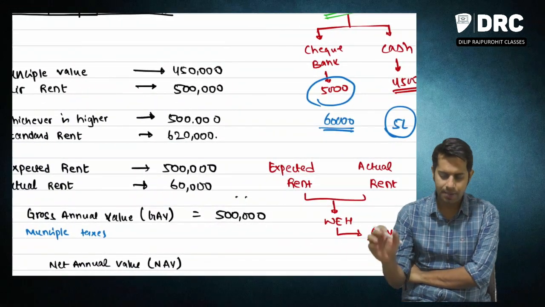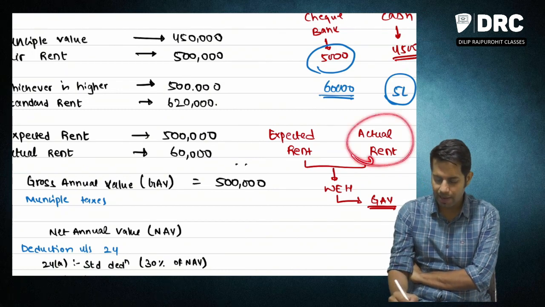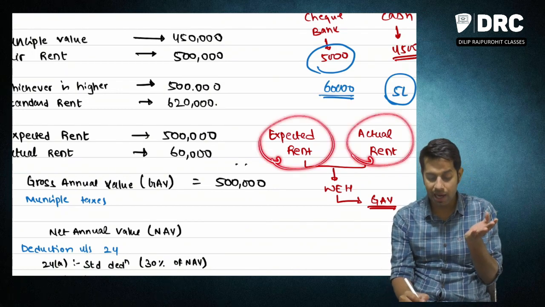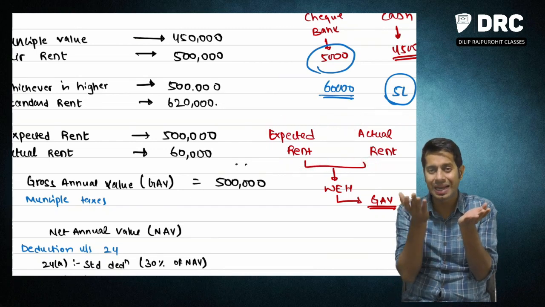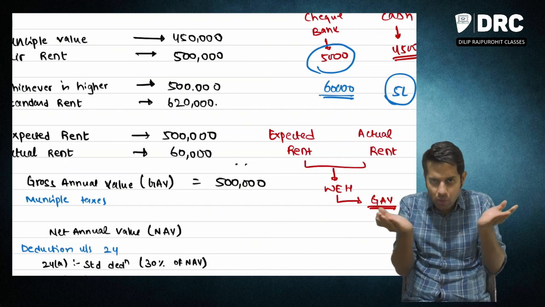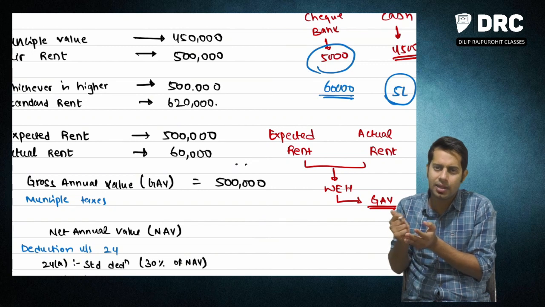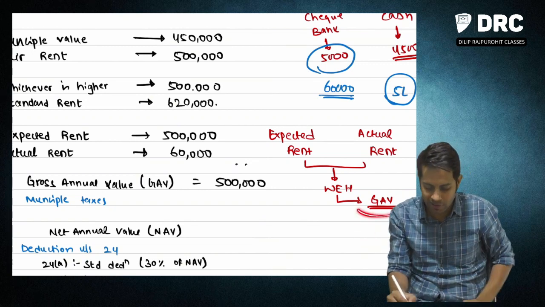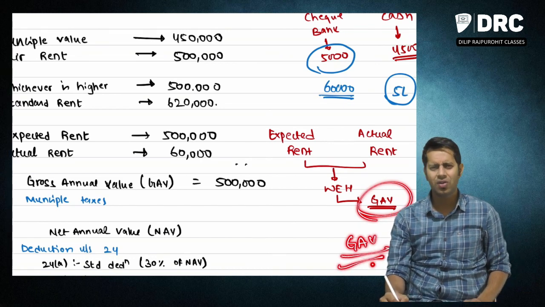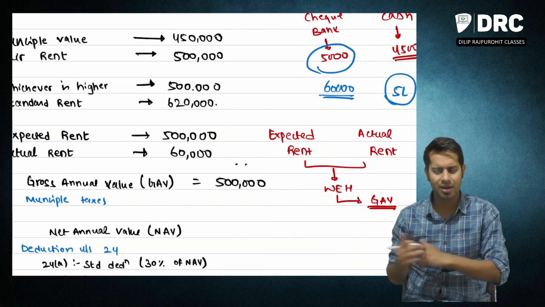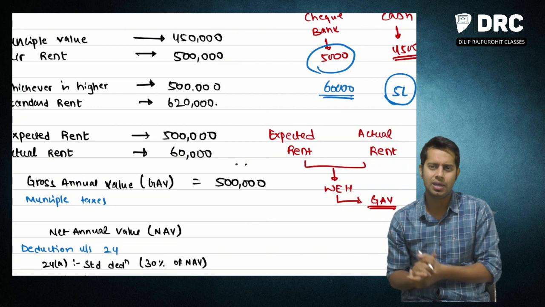What is that, sir? What the law says is, I am going to compare your actual rent with the rent expected by us. Now I am going to take whichever is higher, and that will be taken as your gross annual value. From this gross annual value, there are some subtractions which you have to do, and then you will arrive at income from house property.